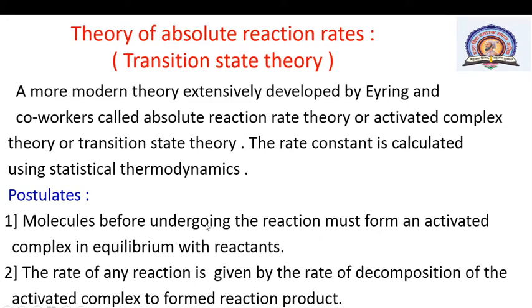That means the molecules before undergoing the reaction must form an activated complex, and that activated complex is in equilibrium with the reactants. The second postulate: the rate of any reaction is given by the rate of decomposition of the activated complex to form the reaction product.